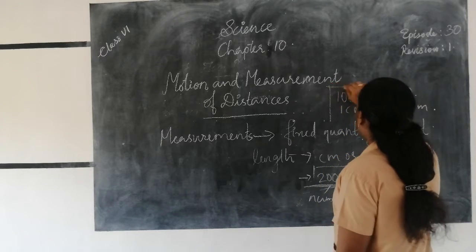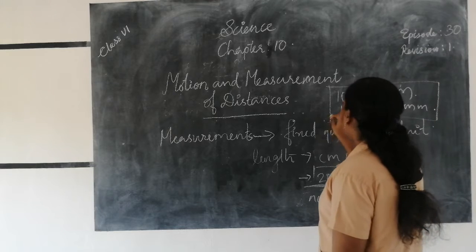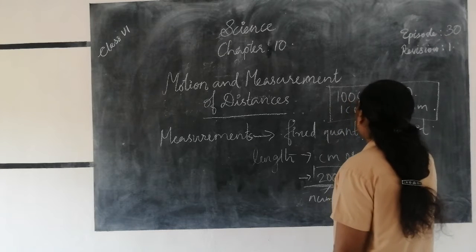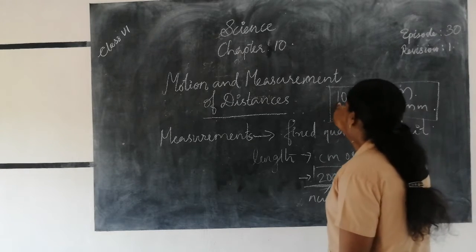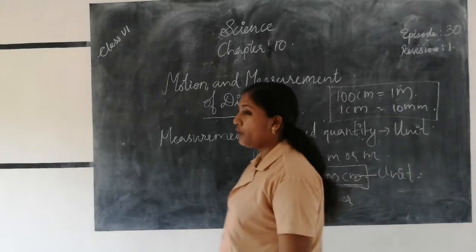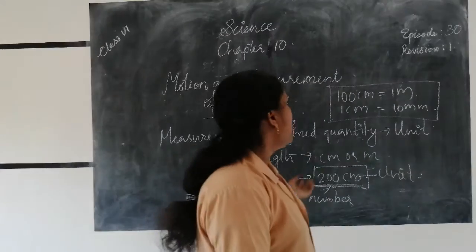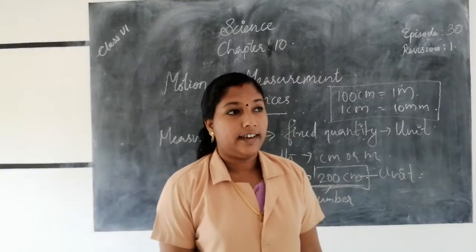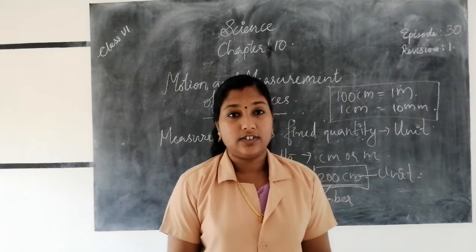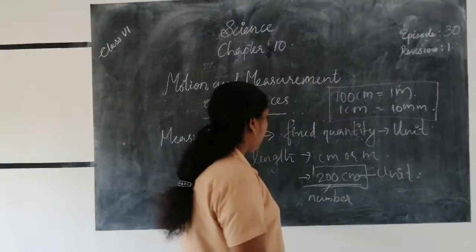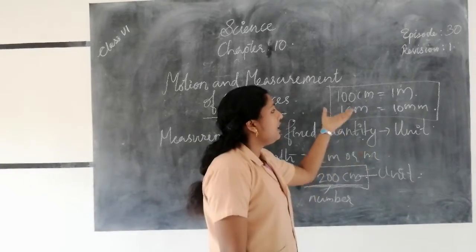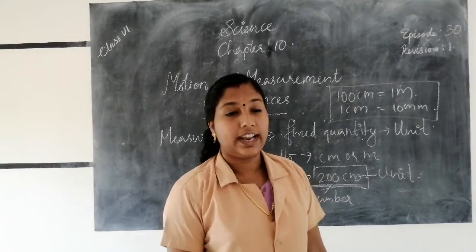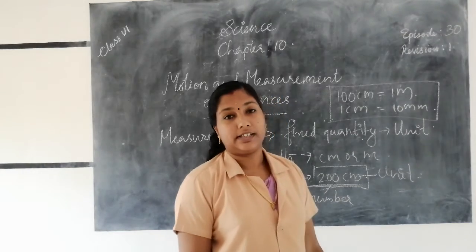So if we measure the length of any quantity in centimeters or meters, it consists of two parts. The first part is the number and the second one is the unit part. So from this we can say 100 centimeters is 1 meter, and 1 centimeter is equal to 10 millimeters. For measuring the length of something, we use centimeters or meters.